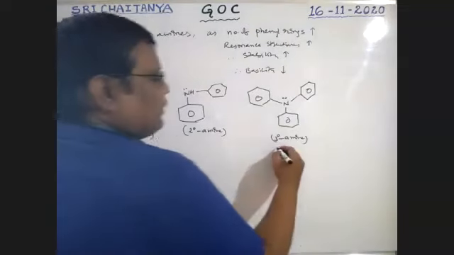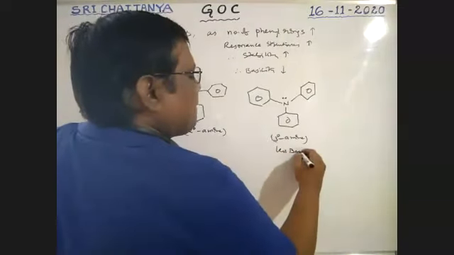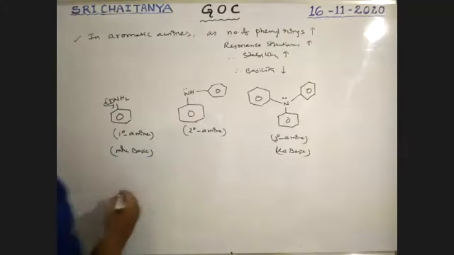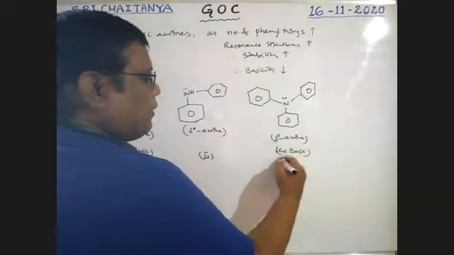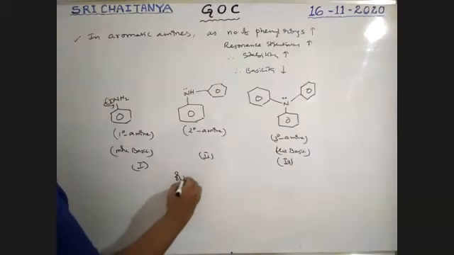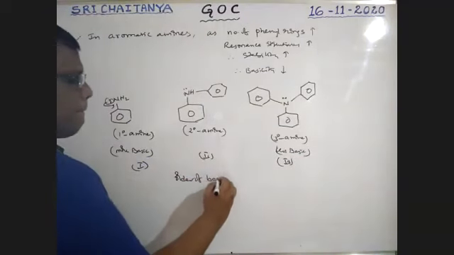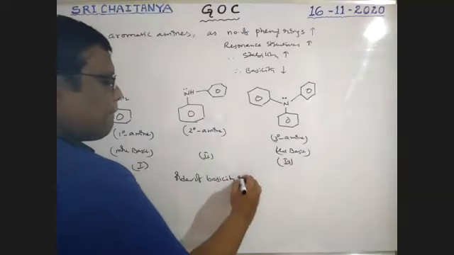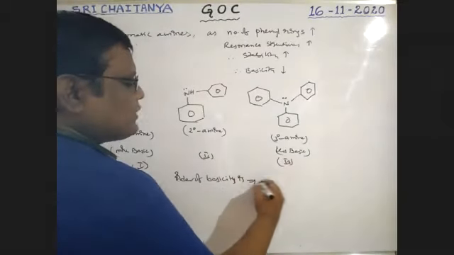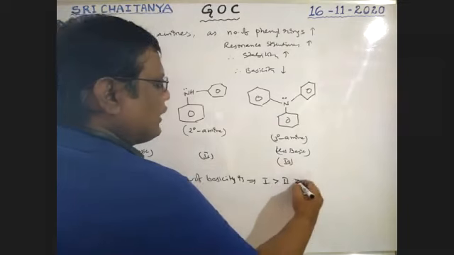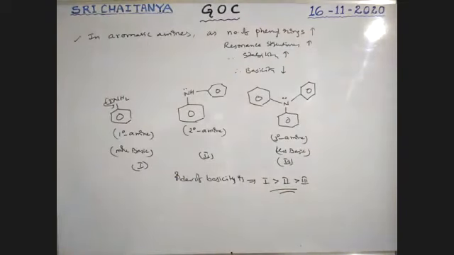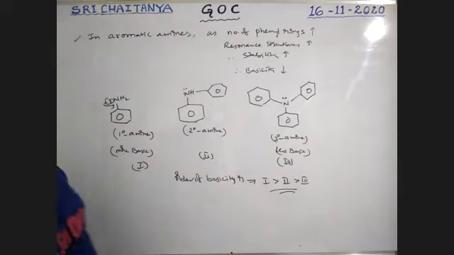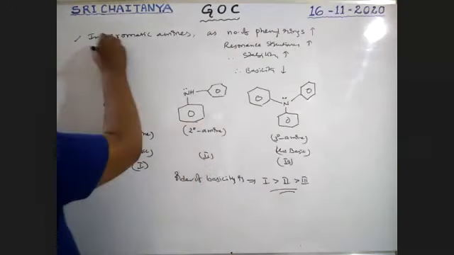Therefore, 1, 2, 3: the order of basicity is 1 greater than 2 greater than 3. It is very, very important in the case of aromatic amines.